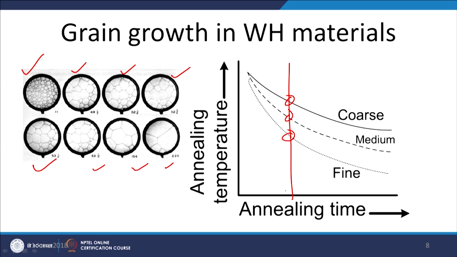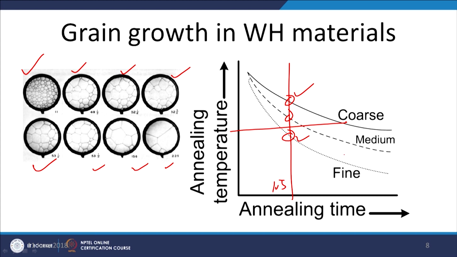Like, annealing time is fixed, say for 10 seconds. So, if the 10-second exposure is given at lower temperature, then the grains will be fine, and otherwise an increase in exposure temperature will lead to the coarsening of the grains. Likewise, exposure of the metal for a given temperature and a varying exposure period will also lead to a change in the grain size.